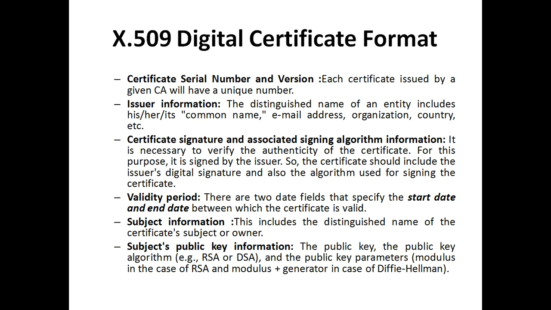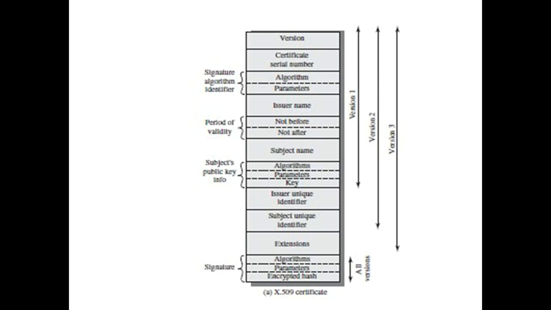The next one is the X.509 digital certificate format. This is exactly what the X.509 certificate consists of: a version number, certificate serial number, algorithm and parameters, which is called the signature algorithm identifier, then issuer name, not before, not after, which is the period of validity, subject name, subject's public key information with algorithm, parameters, key, issuer unique identifier, subject unique identifier, extensions, and signature, which consists of algorithm, parameters, and encrypted hash.